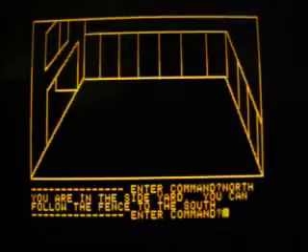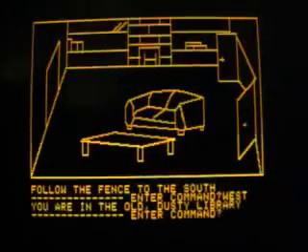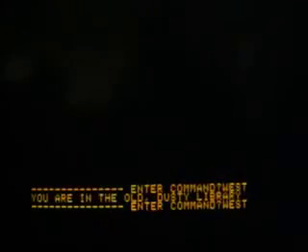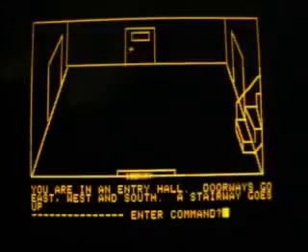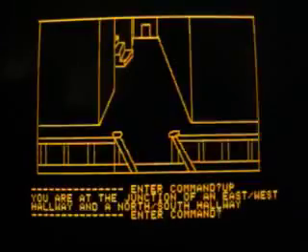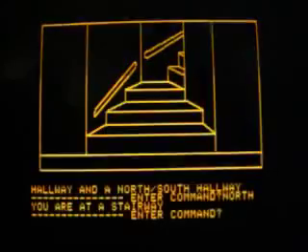So we go west, west, and we are back in the main hall. So we can go up the stairs and walk into the house wherever we want.